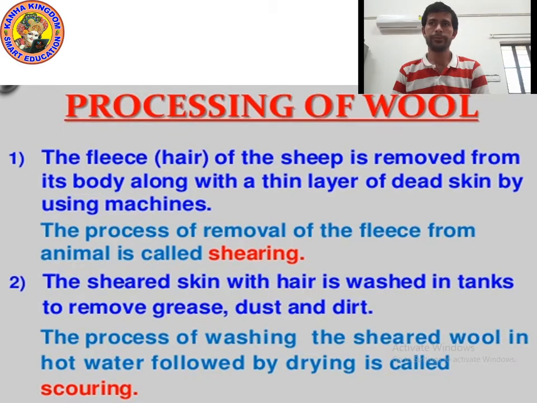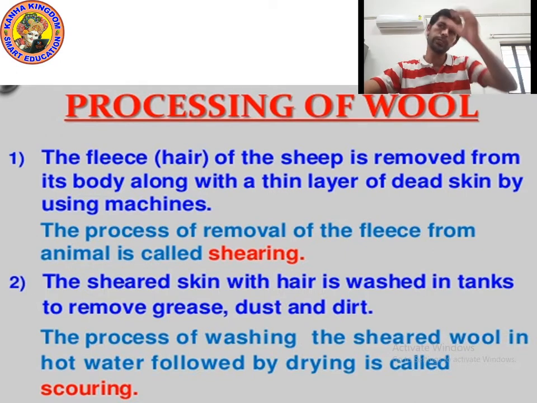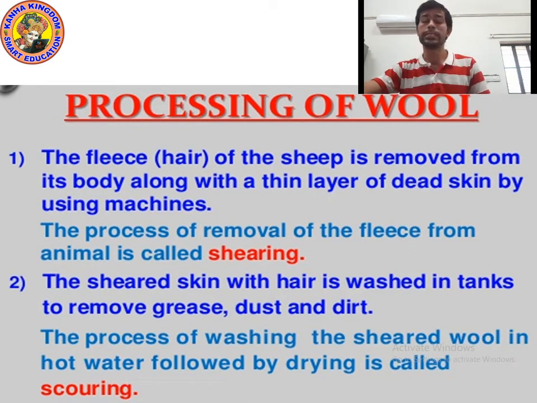So kids, last time we also studied the processing of wool. Yes, there are a total of 6 steps of processing of wool. First is shearing, second is scouring. Can you tell me the third step? Yes, the third step is sorting. The fourth step is burr separation. The fifth step is dyeing, and the last step is spinning. Yes, these are the 6 steps.